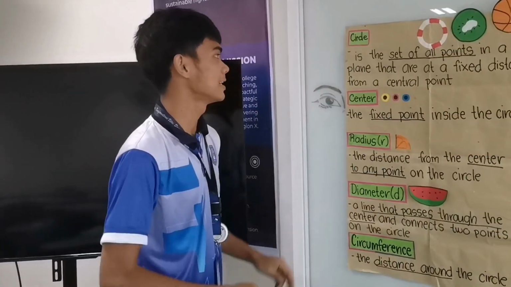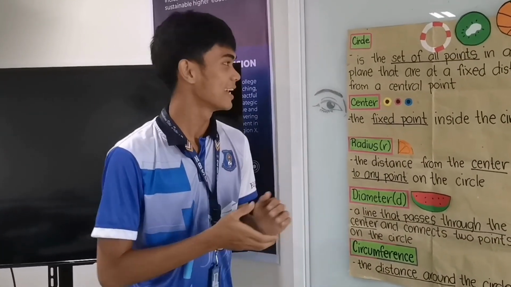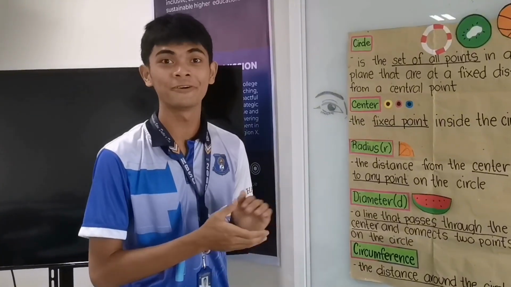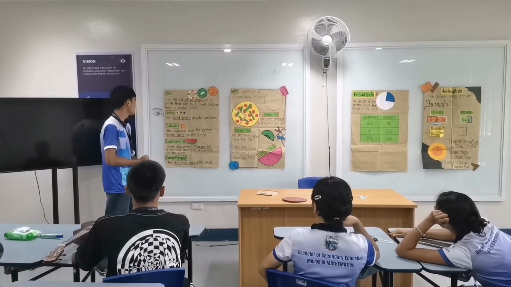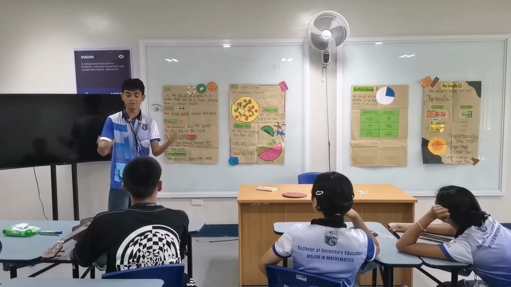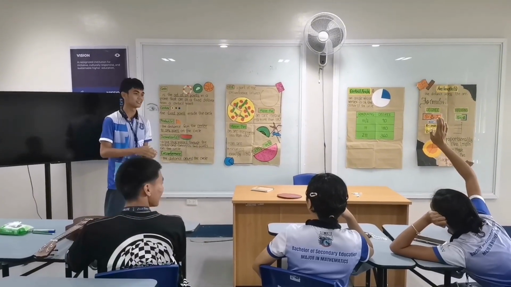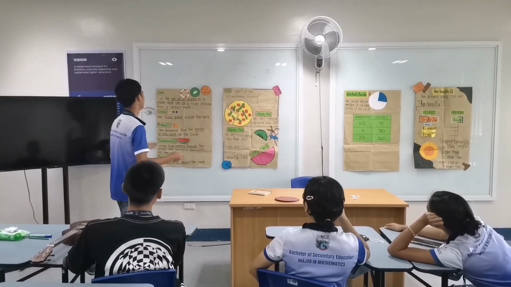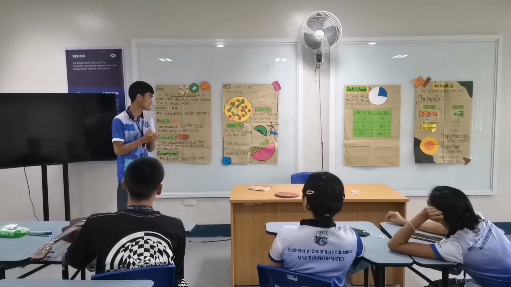A circle is the set of all points in a plane that are at a fixed distance from a central point. So there are four parts of a circle. We have first the center. Now where do you find the center? In the middle? In the middle. Very good, Shimaya. So a center is a fixed point inside the circle.